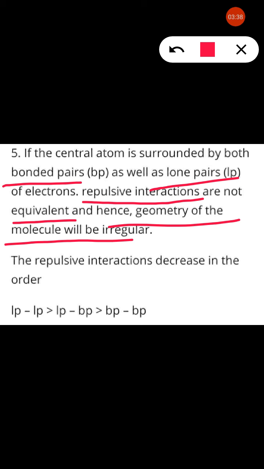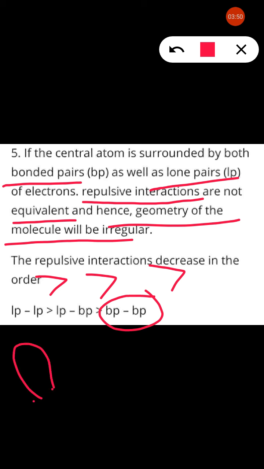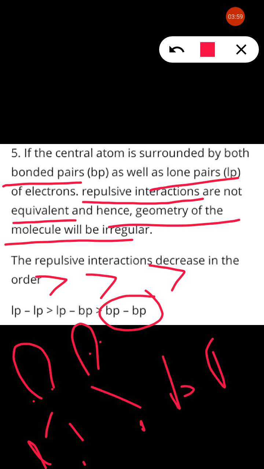Always, lone pair-lone pair repulsion is greater than lone pair-bond pair repulsion, which is greater than bond pair-bond pair repulsion. So in this way, lone pair-lone pair repulsion is greater than lone pair-bond pair repulsion, and bond pair-bond pair is a very weak repulsion, right?